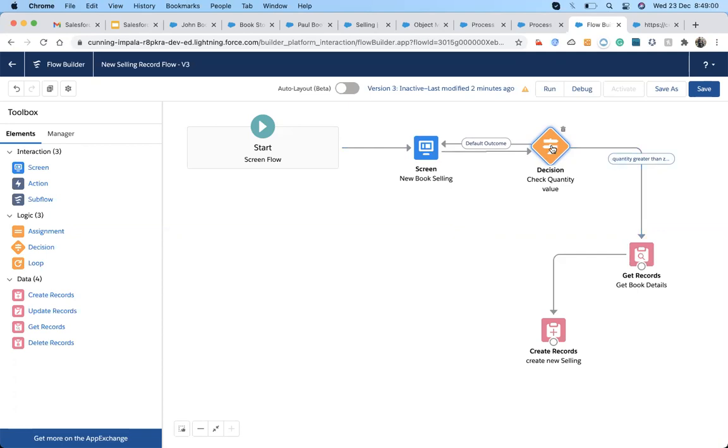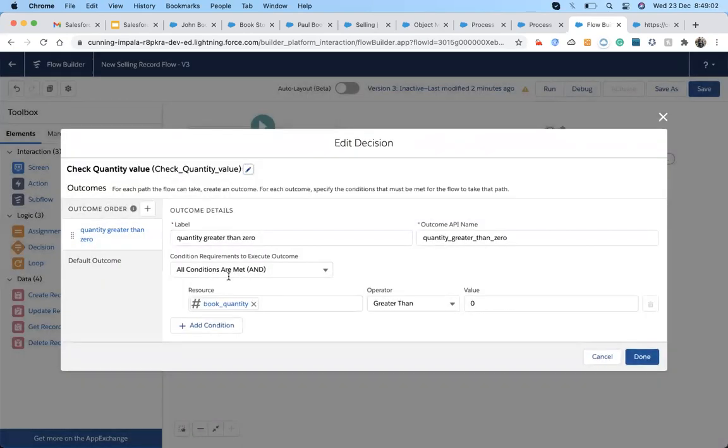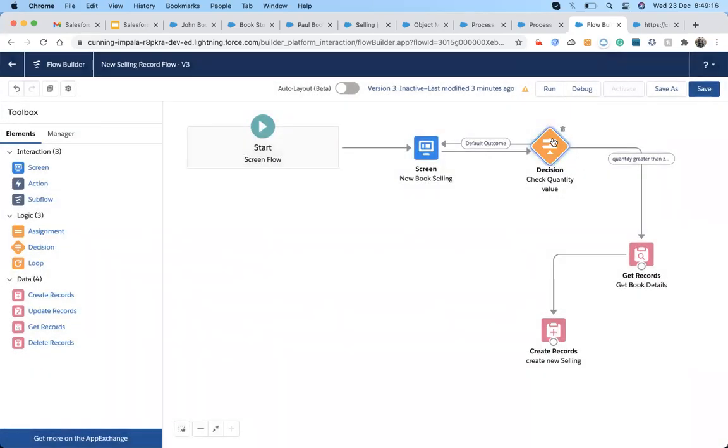If that condition matches, I'm just designing some conditions. We can create as many conditions as we want up here, and on the basis of those conditions, we design the path. If that condition matches, it will follow this path. If this condition matches, it follows this path. If that condition matches, it will follow this path. If no condition matches, then which path will it follow? That will be the default condition.